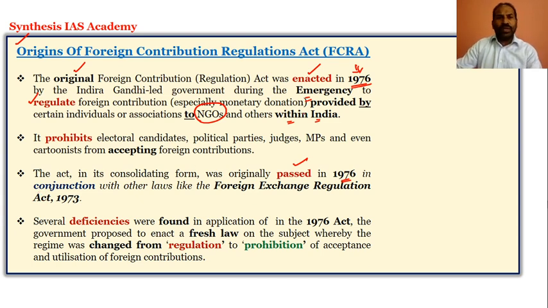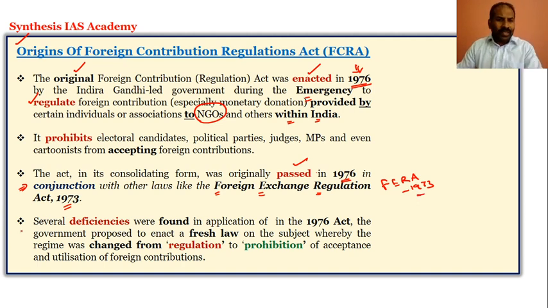So while we are looking at the FCRA 1976, we will also focus on another act of 1973. So this FCRA Act of 1976 was in coordination with the previous other laws, such as the main important one, the Foreign Exchange Regulation Act, that is FERA, 1973.